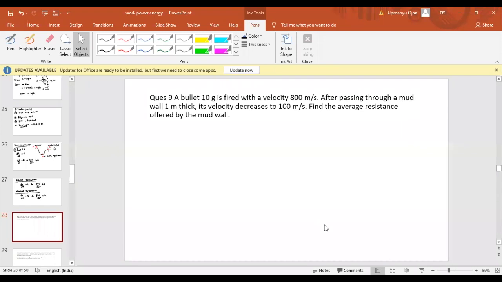Okay, so can you get the answer for this? A bullet of 10 gram is fired with a velocity of 800 meter per second. After passing through the mud wall of thickness 1 meter, its velocity decreases to 100 meter per second. Find the average resistance offered by the mud wall.